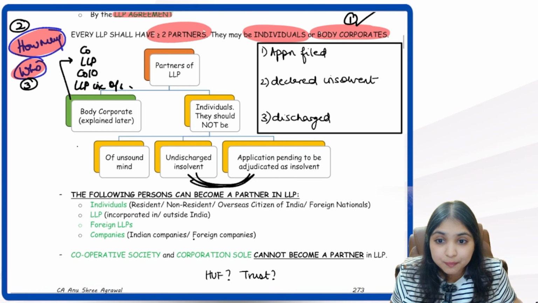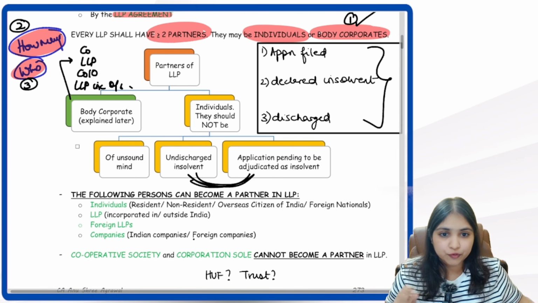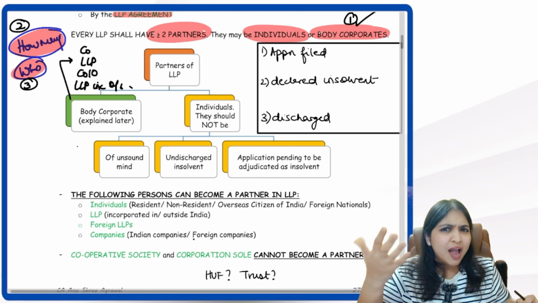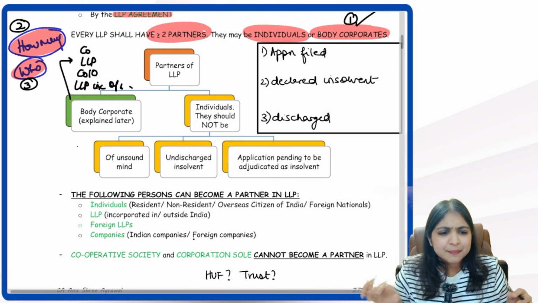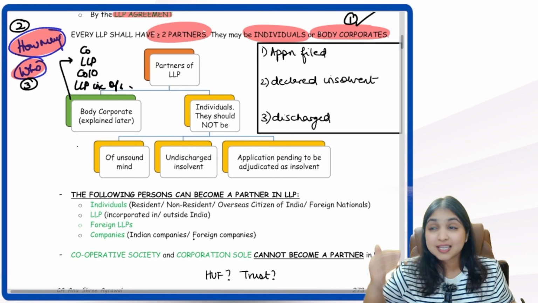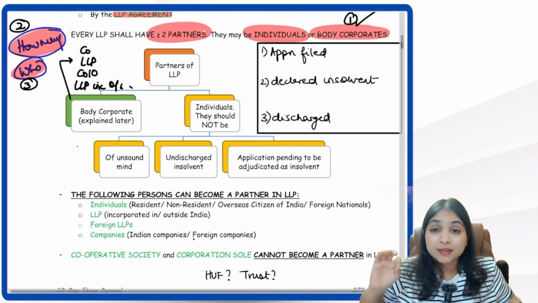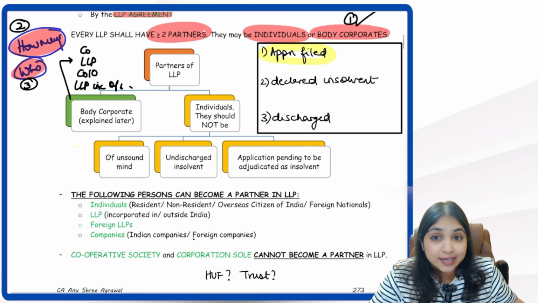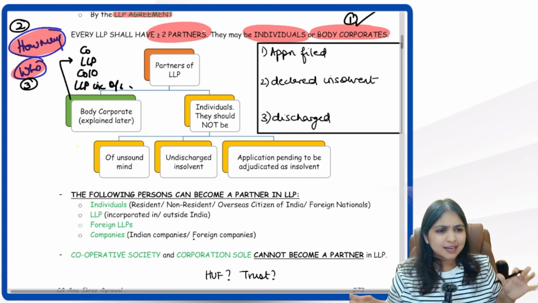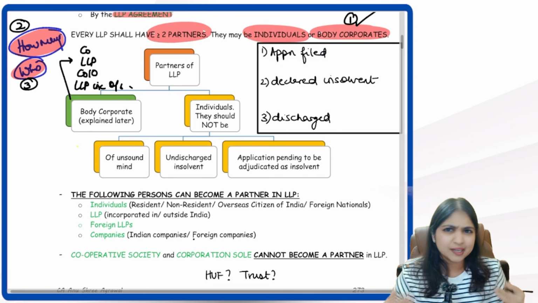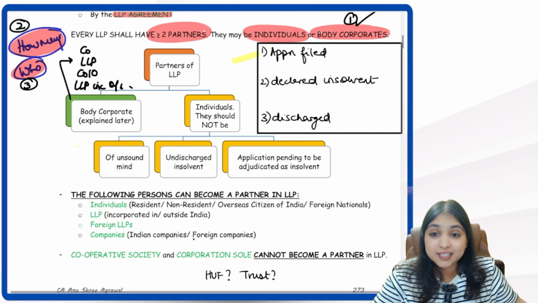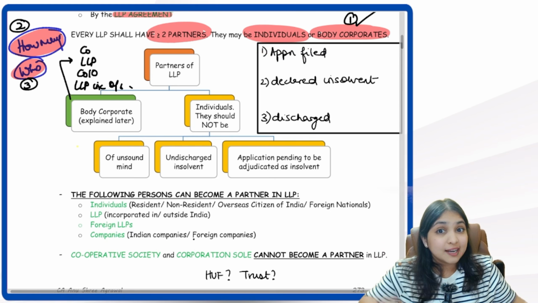I'll help you understand both of these with the help of this table over here. It's very simple, okay? There's a huge process to become an insolvent. I'm not going into that process in depth. I'm just telling you the main things in that process. There are generally 3 steps in the process, okay? If a person has to be declared as insolvent, first of all, that person has to file an application in the court saying that I'm not able to repay my liabilities, I'm not able to meet my obligations, please declare me insolvent. So first an application has to be filed to be declared as insolvent.